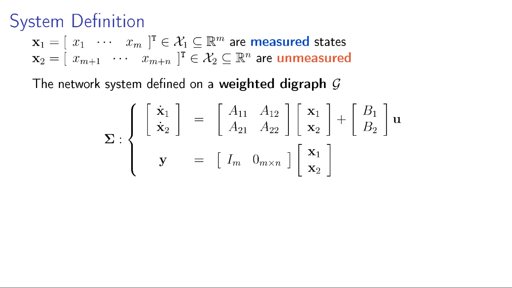Our system is defined on a weighted digraph. That means this is an LTI system with the state matrix A having a structure that is given by graph G. Without loss of generality, we can assume that our measured states are the first M states and the unmeasured are the next N states, and N is quite large compared to the number of measured states.